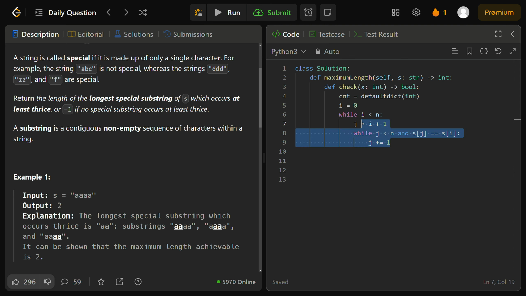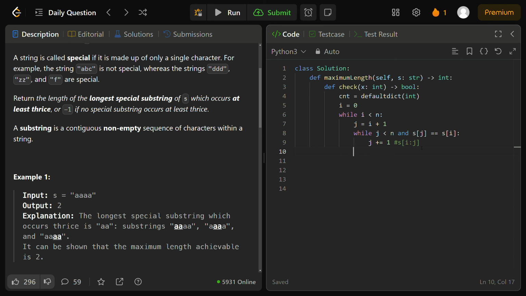Now you may be confused on what in the world this actually means. Well, we're simply traversing the string while our 2 indices i and j are in bounds, right? And for every character s at index i, we need to find the longest segment of the same character, which is going to be s from i until j. Let me actually comment this. These are our 2 indices, right? We're basically finding the longest segment of the same character. So while they're equal to each other, we can expand our window, right?